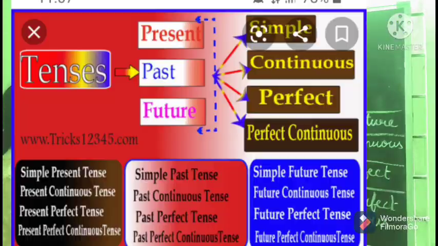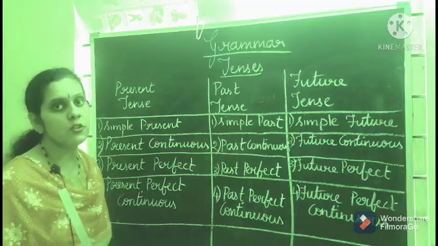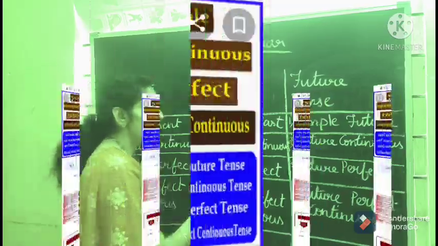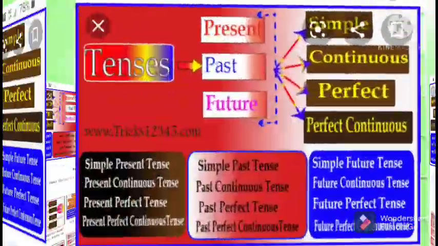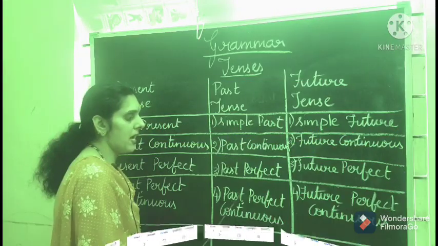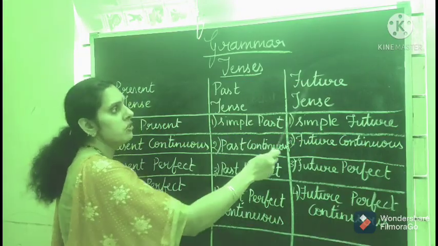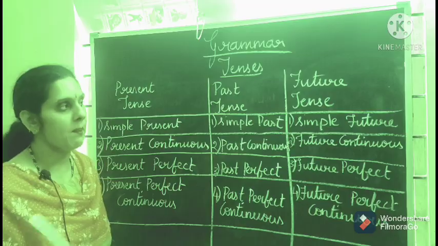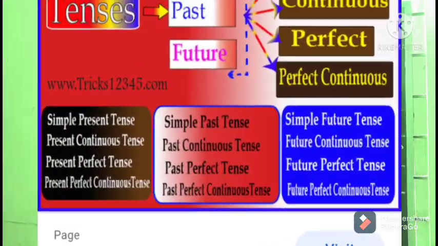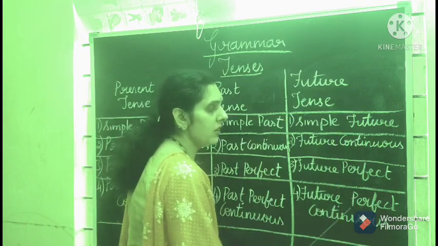Past tense: simple past, past continuous, past perfect and past perfect continuous. Future tense: simple future, future continuous, future perfect and future perfect continuous.